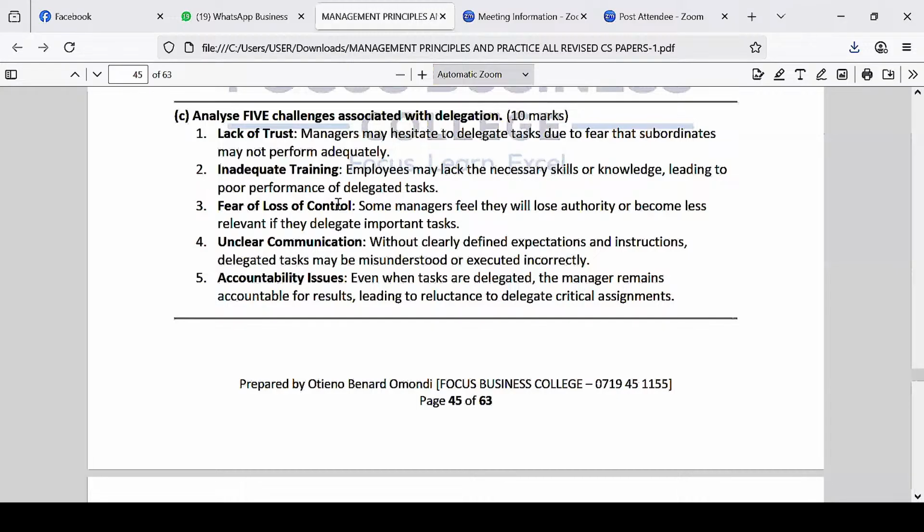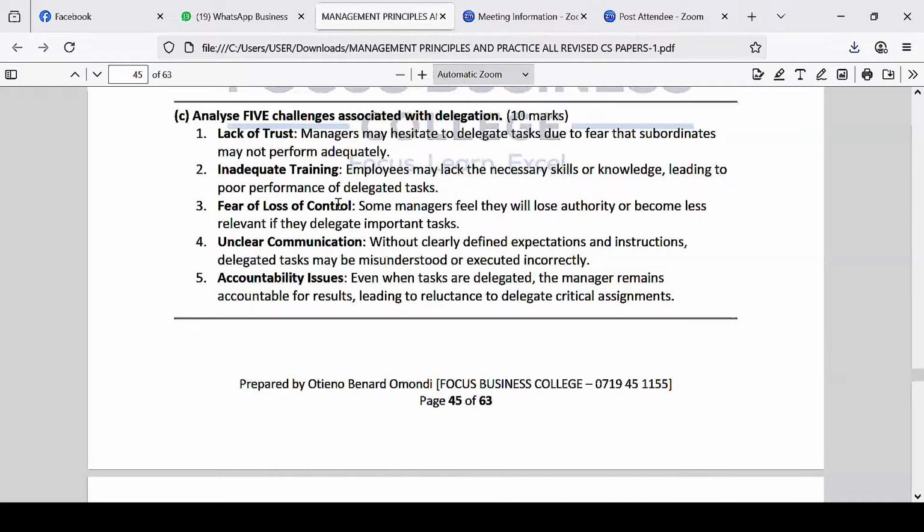When HL outperforms me, the management or the senior people may believe that I was not doing enough. So sometimes you may delegate work to some junior and then he outperforms you, and then it looks like you're not doing the work well. So some managers feel they will lose authority or become less relevant if they delegate important tasks.